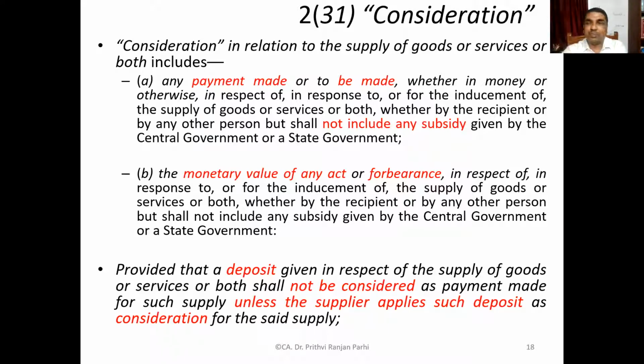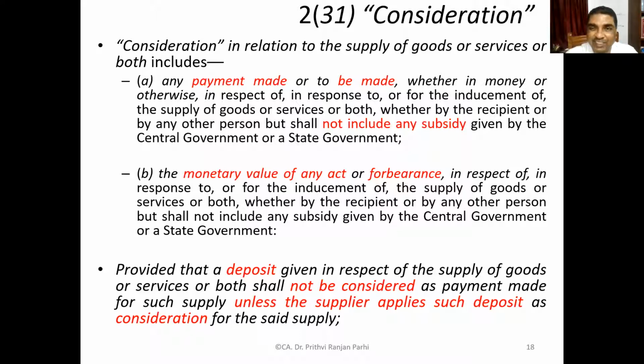Let us say you are purchasing something and central government or state government is giving a subsidy. Then that is not consideration. Suppose you are purchasing a tractor and central government is giving you a subsidy, then that will not form a part of consideration. Suppose the tractor is for 6 lakh, and central government gives you a subsidy of 1 lakh. So your consideration will be what? 5 lakh.